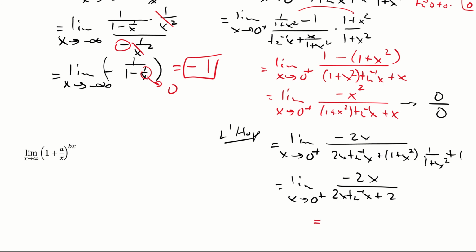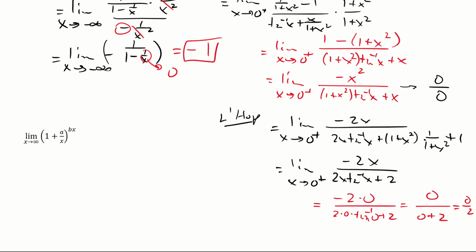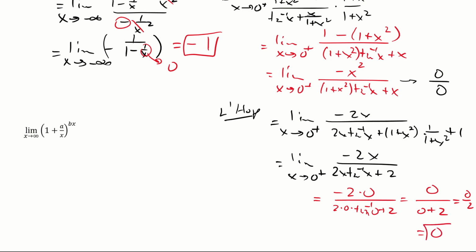Because look, if we plug in 0, now we got minus 2 times 0. Okay, you're right, the top is 0. But look at the bottom, it's 2 times 0 tan inverse of 0. All of that is 0. You're right, but look, plus 2, plus 2. Answer, 0 over 2 is, wait for it, 0. For all that to figure out the limit was 0.